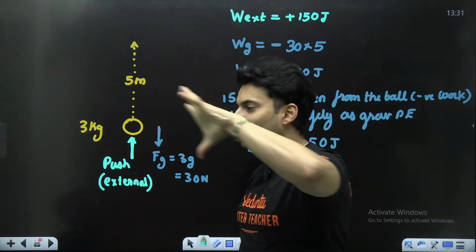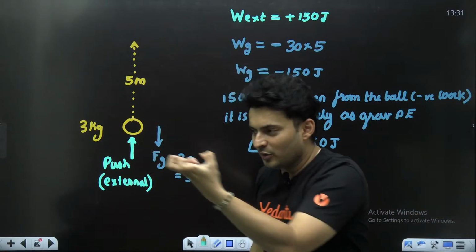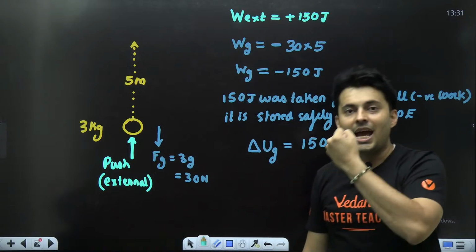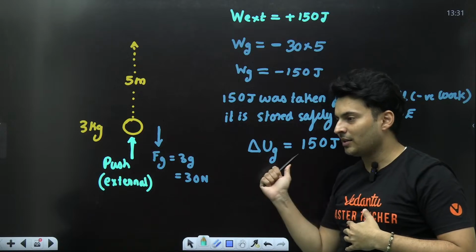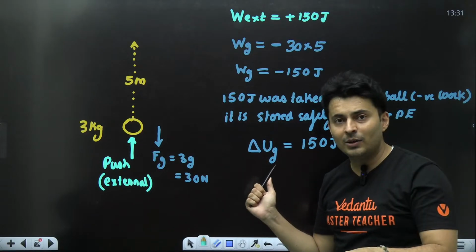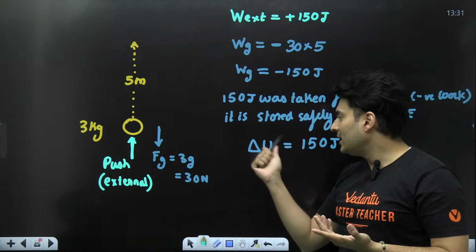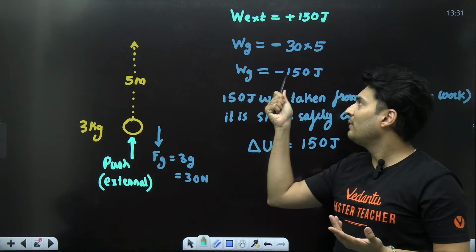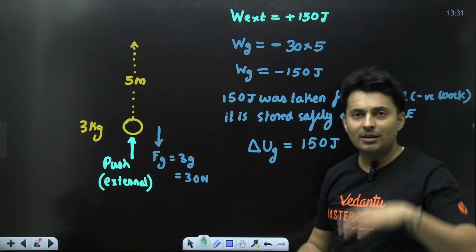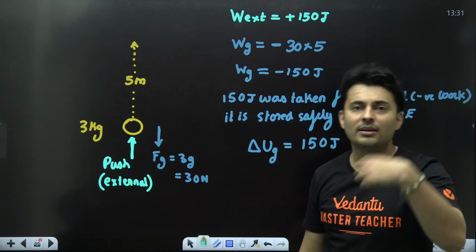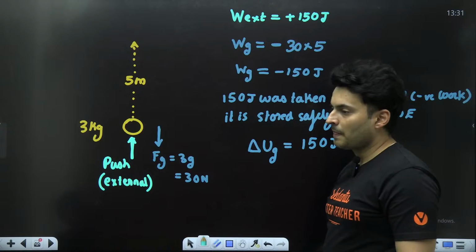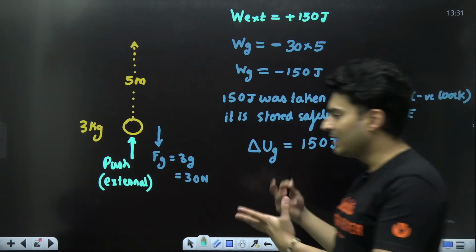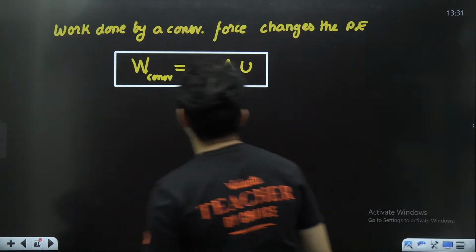So the external force does work, the conservative force sucks that work, and it stores it faithfully by increasing its potential energy. While coming down, delta U will be negative, gravity will do positive work, and the external force, if at all, will be doing negative work. Okay, keep that in mind. Is that clear? So the signs will change accordingly, depending on the direction.